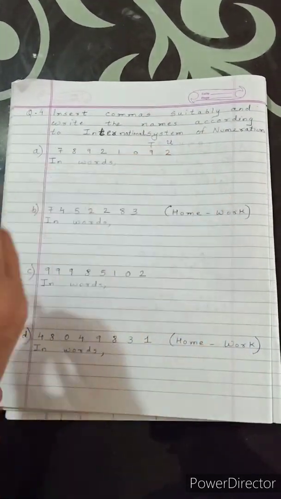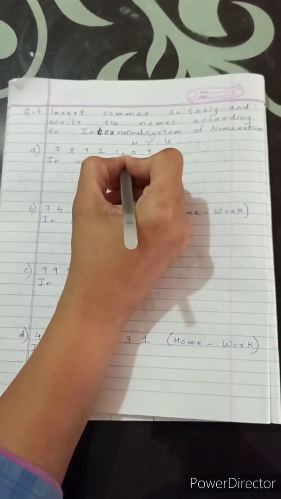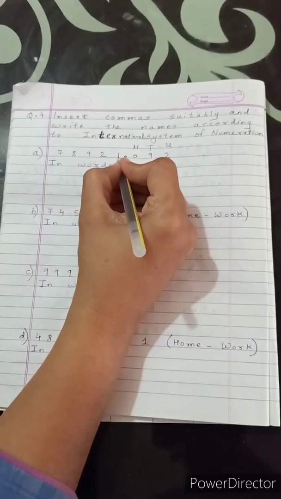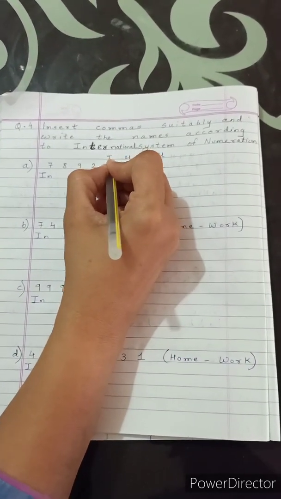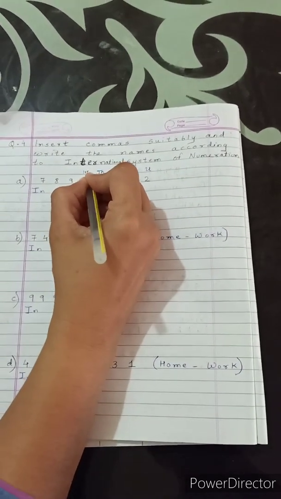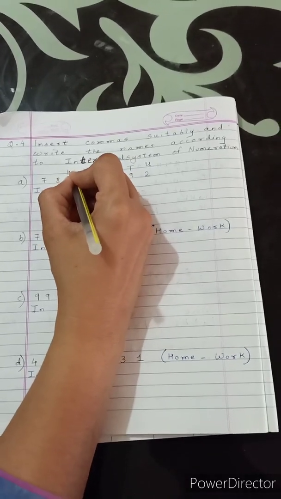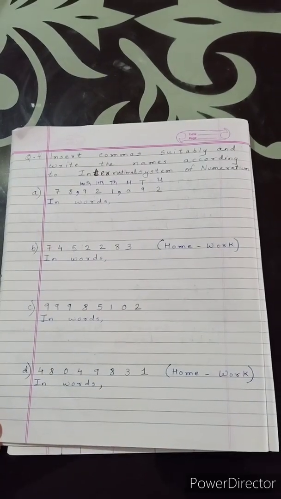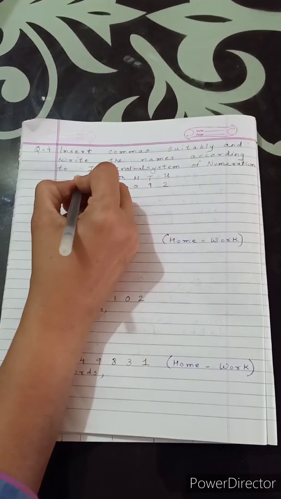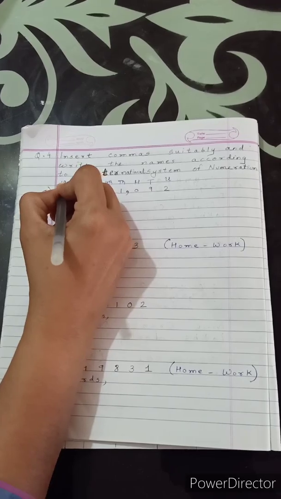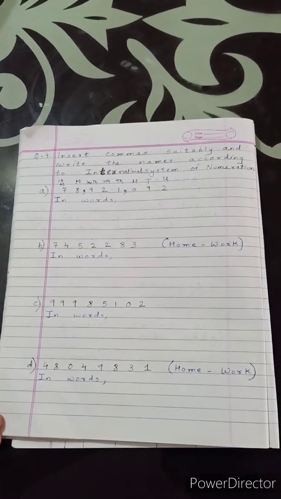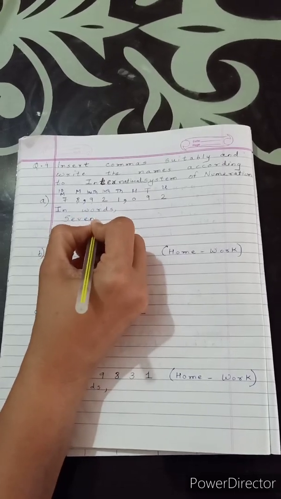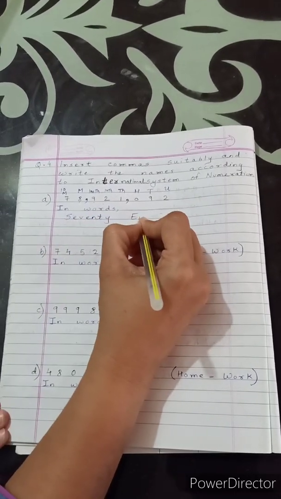This is the tens place. This is the hundred place. So first comma will come after the unit period. This is the thousand place. This is the 10,000 place. This is the 100,000 place. So second comma will be placed after the 1000 periods. This is the millions place and this is the 10 millions place. So children, in words the number can be written as 78 millions